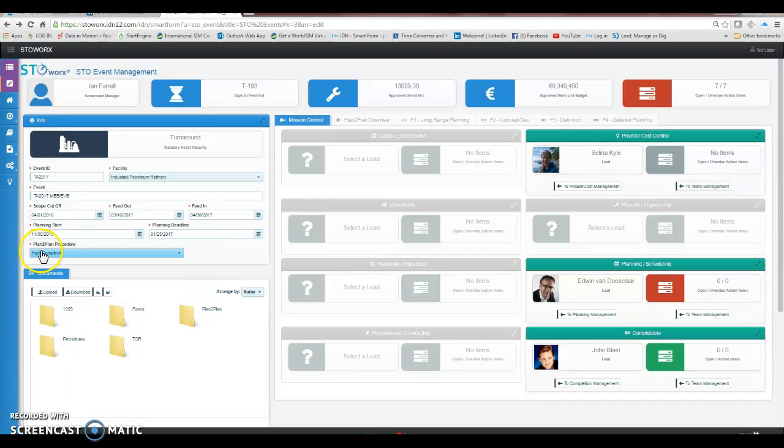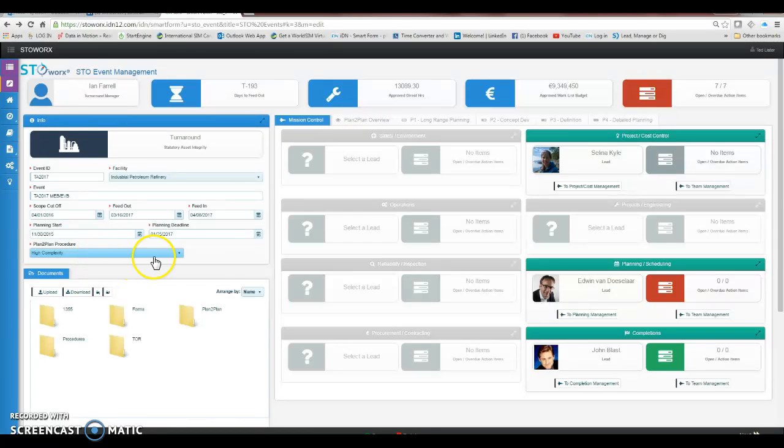So by clicking the high complexity, this is going to establish my milestones and all of the different steps for my stakeholder mission control group, from project cost, safety, operations, reliability, procurement, planning, and completions. Everyone that has to contribute to the success of the turnaround is going to be assigned certain steps in order to achieve the milestones on our phased turnaround management methodology called plan to plan.